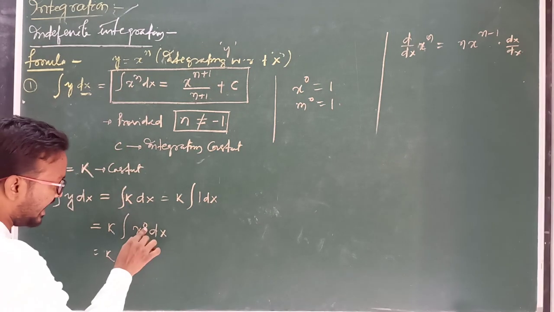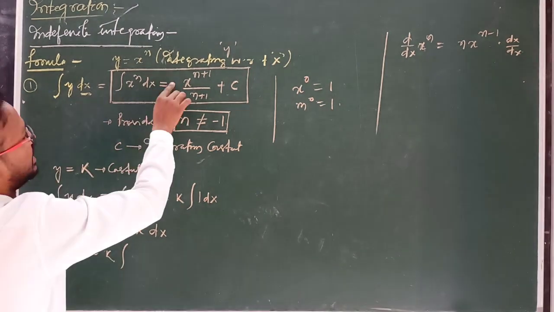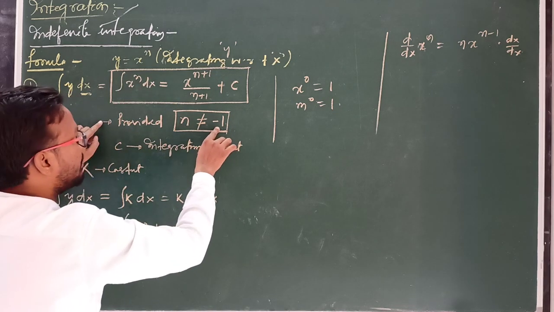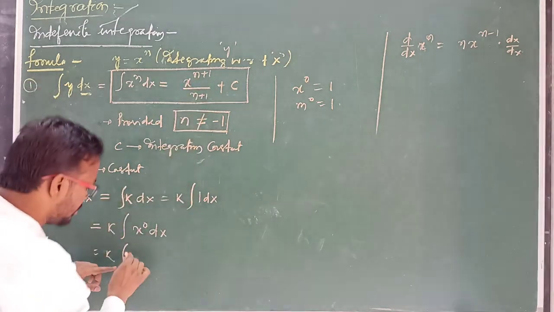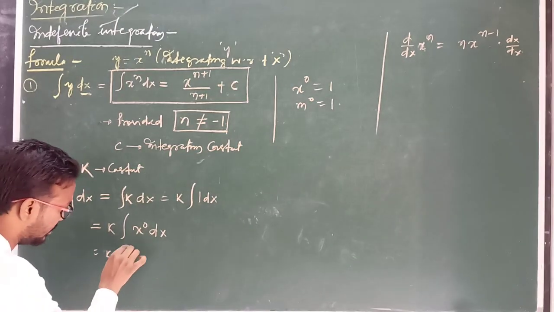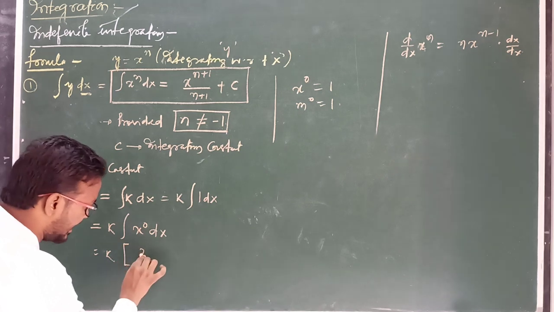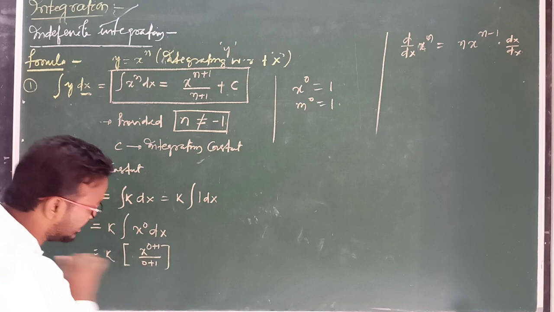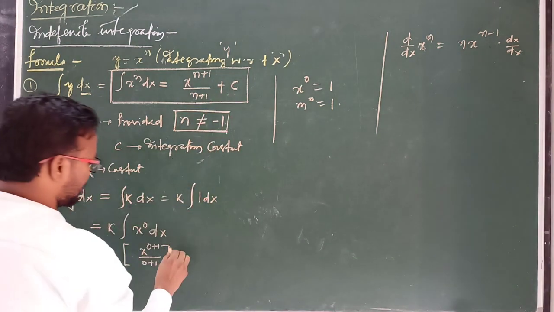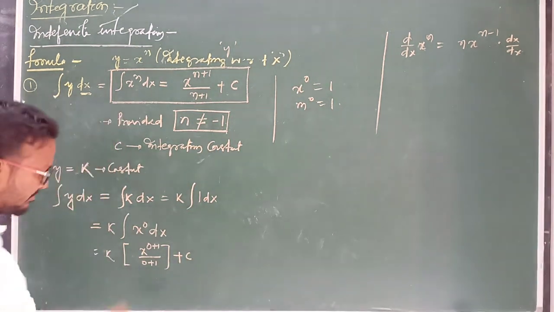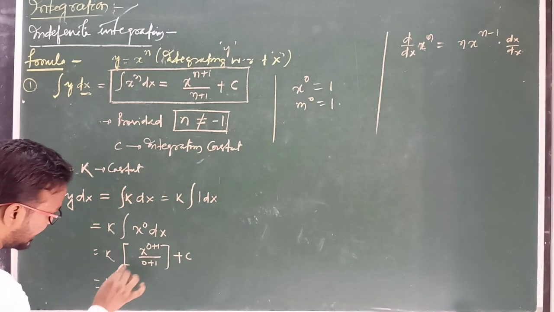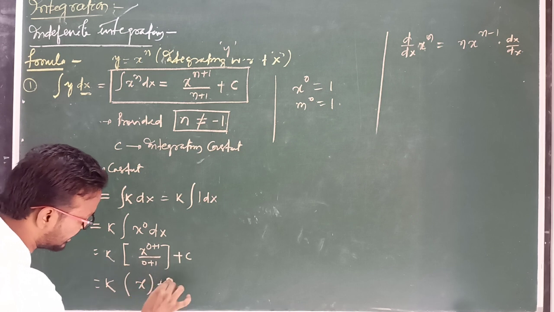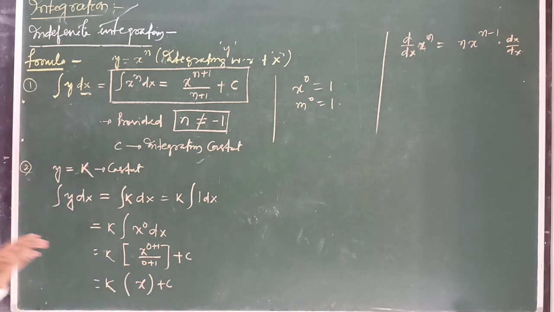Here n equals 0, and you have to use the formula x to the power n dx where n is never minus 1 but can be 0. If we use this formula, we get x to the power 0 plus 1 by 0 plus 1. This is the final answer with plus the constant c. Then we can write k times x to the power 1 by 1, that is x, plus c. This is the final answer. Clear?